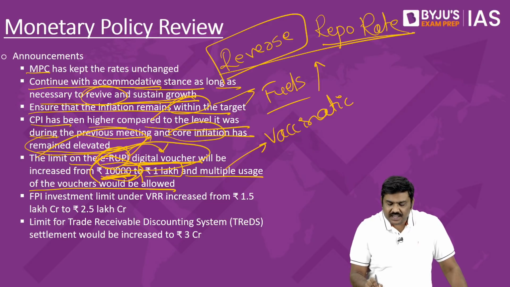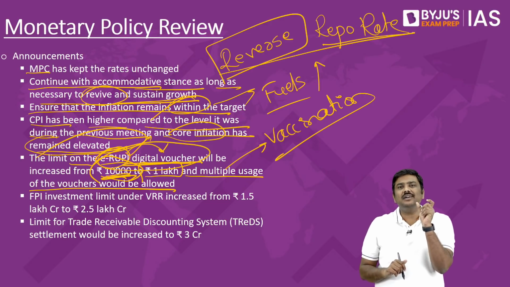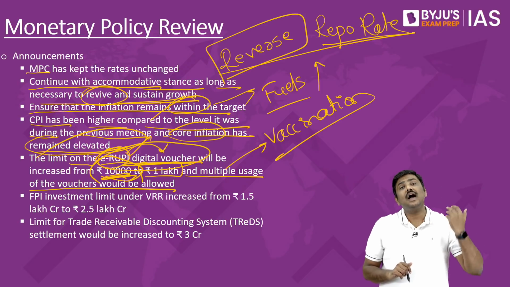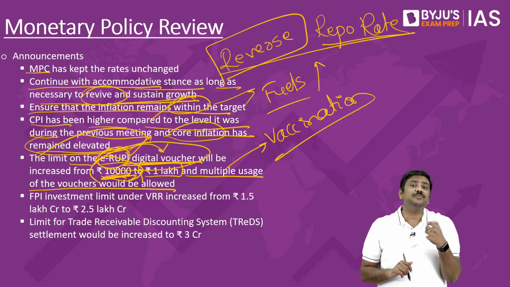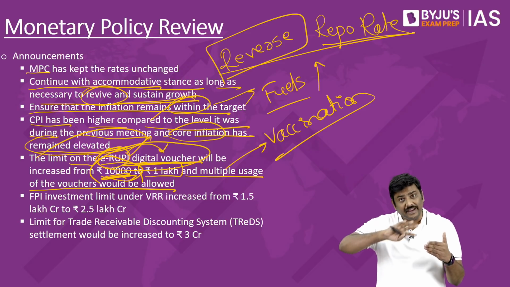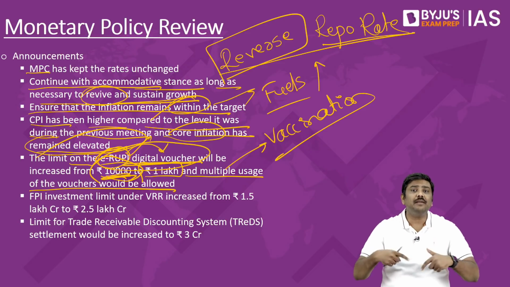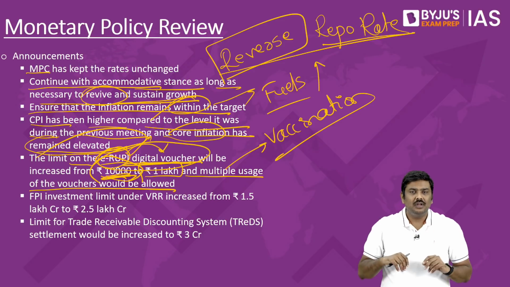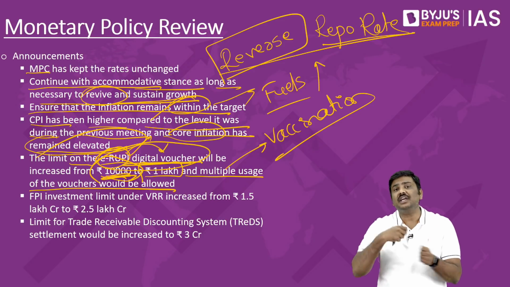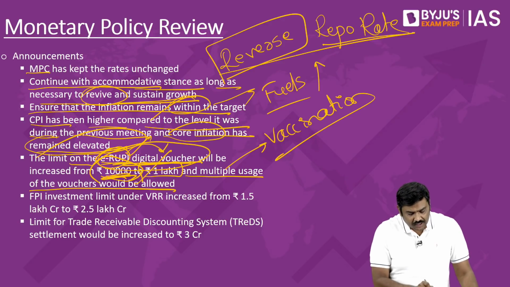Now RBI simply says that one, the amount of value or the threshold value under this particular voucher, we will increase it to 1 lakh rupees, and we will allow the beneficiaries to use these particular vouchers multiple times until and unless the value is exhausted, value is reduced to 0. This particular voucher can be used multiple times now. This is expected to provide more impetus to usage as well as the issuance of digital e-rupee or the voucher